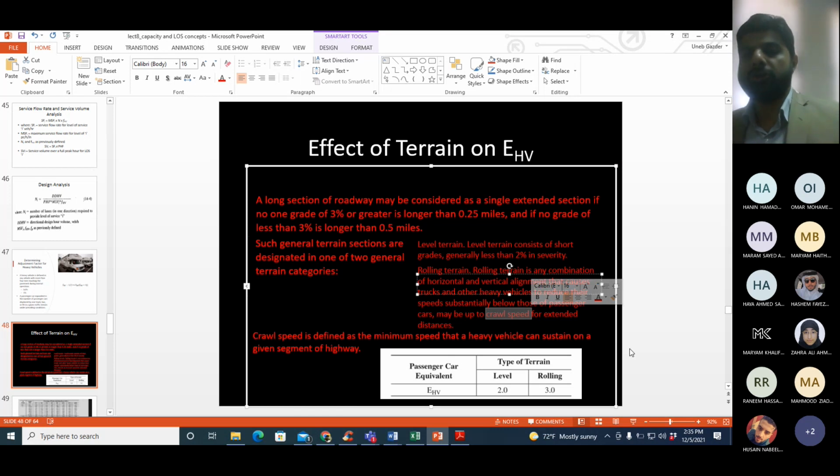Crawling speed is that irritating condition for the driver of the heavy vehicle where a pedestrian is passing by him and waving, saying, see, I'm going faster. So crawling speed is when the vehicle is moving, but it's very, very slow, maybe around 10 miles per hour or so.